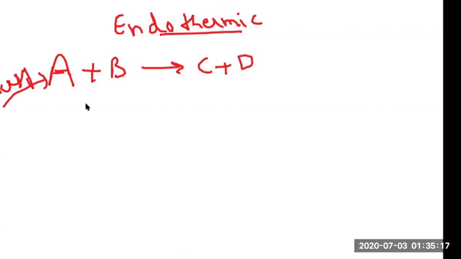So let's take one example over here. Let's say that the energy associated with A is 5 joules, B is 3 joules, right? So what's the total amount of energy that you have in here? 8 joules altogether, right? But the reaction needs a little bit more energy, right? That needs to be compensated before the reactants can convert into products C plus D. So if you provide, let's say, 4 joules of energy in the form of heat, so altogether, how much energy do you have?